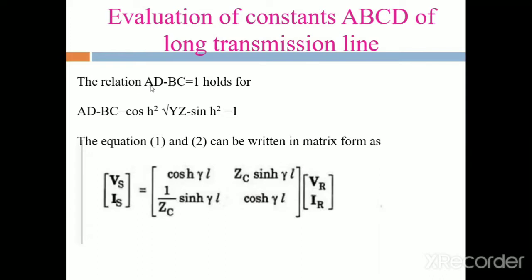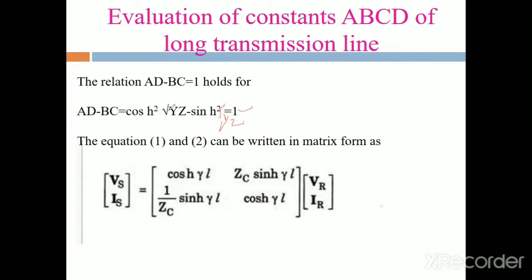Then substitute the A and D values, minus the B and C values. Then we obtain cosh square root of yz, squared, minus sinh square root of yz, squared. Cosh square minus sinh square is equal to 1.